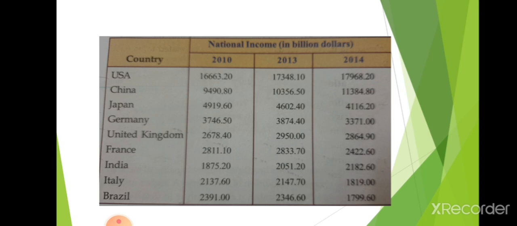That shows that there is a continuous increase in the national income of the country. And we can also compare the income of the countries. That is, we can compare the USA with China, Japan, Germany, India, Italy and Brazil. All this we can compare, and we can see the development of a country by comparing the national income of that country.